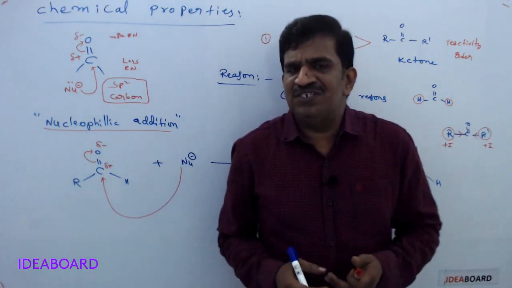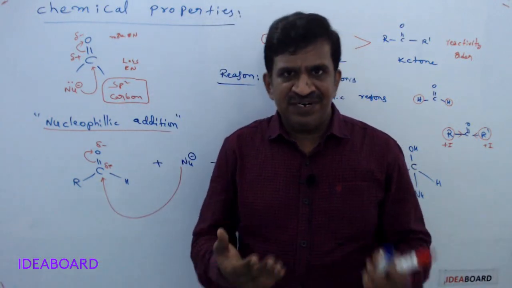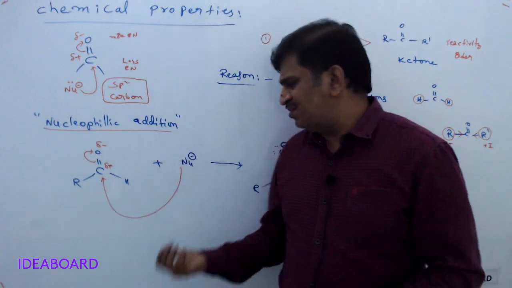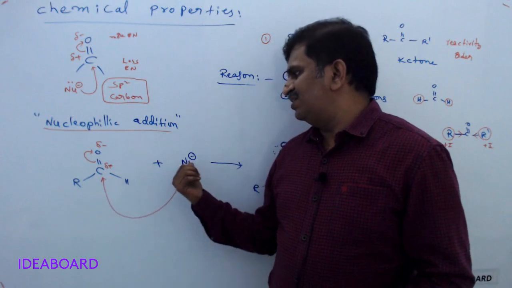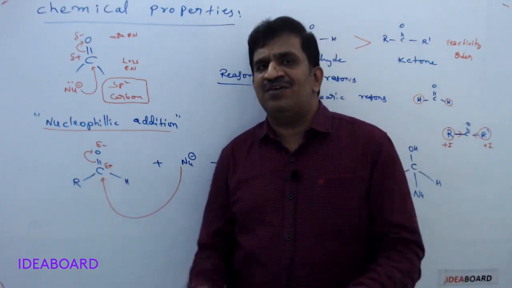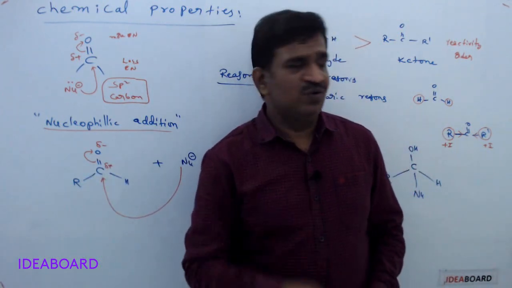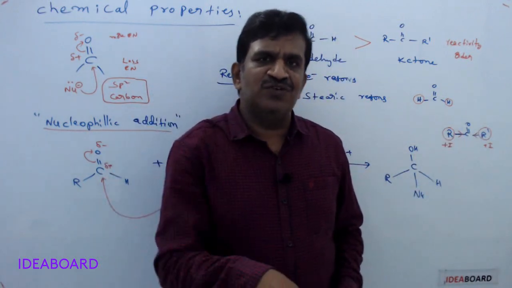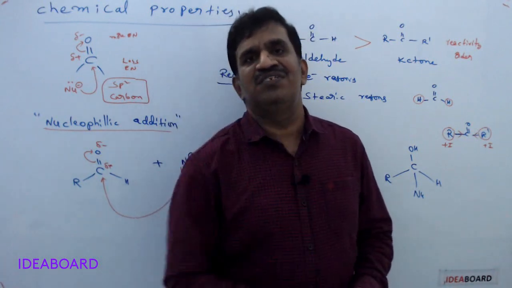If I have deficiency, I will try to react with a nucleophile. But if I am not having electron deficiency, I will not react with a nucleophile, no need. What is the nucleophile reaction? Here it is not having electrons. But if it is having electrons, then there is no need of a nucleophile for this carbon. So, if there are alkyl groups, what can they do? They reduce the electron density. Sorry, they increase the electron density.